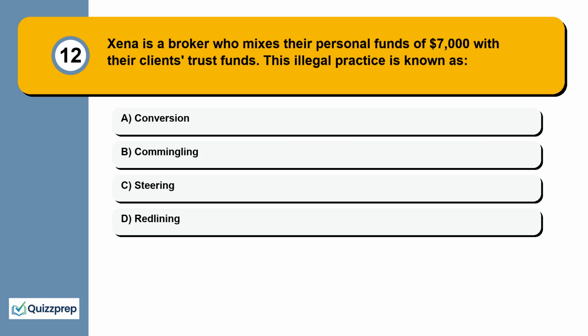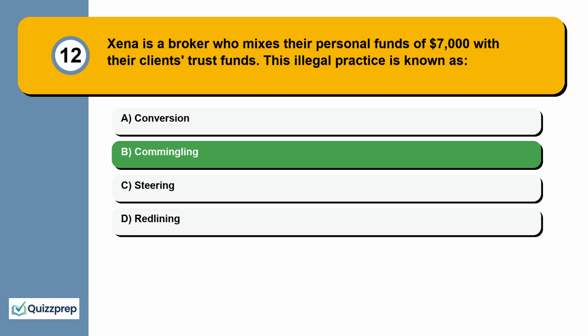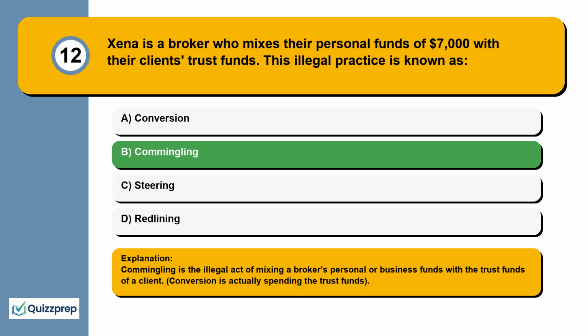Question 12. Zena is a broker who mixes their personal funds of $7,000 with their clients' trust funds. This illegal practice is known as conversion, commingling, steering, redlining. Commingling is the illegal act of mixing a broker's personal or business funds with the trust funds of a client. Conversion is actually spending the trust funds.